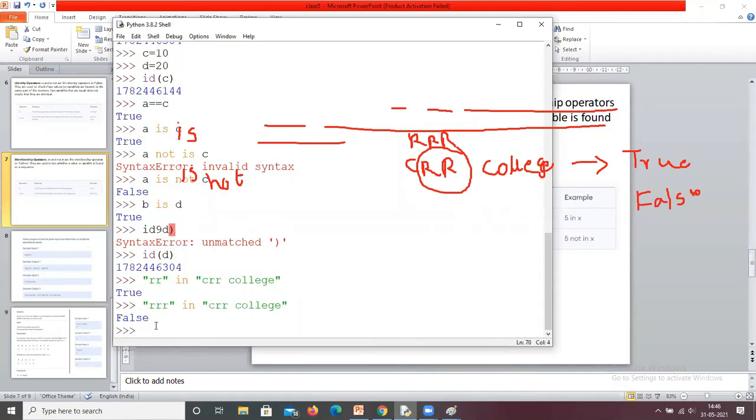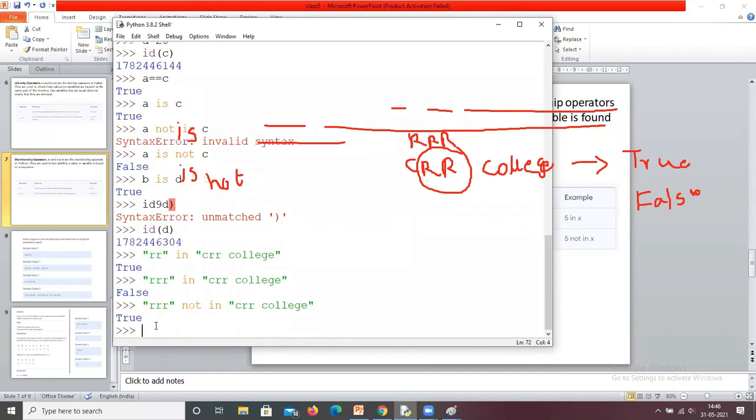Similarly, not in is the reverse of in. Triple R not in CRR college. Yes, triple R is not in CRR college, so it returns true. If I give RR not in CRR college.